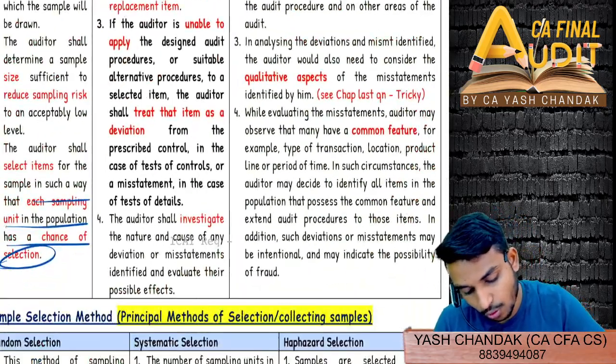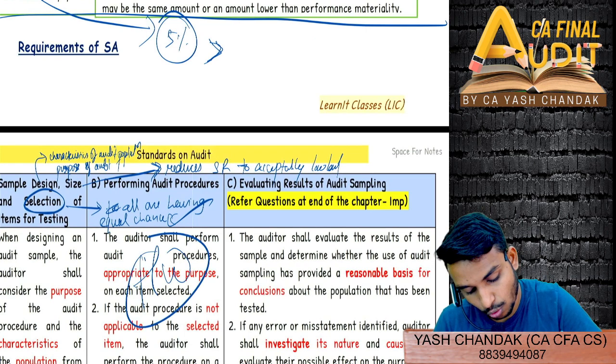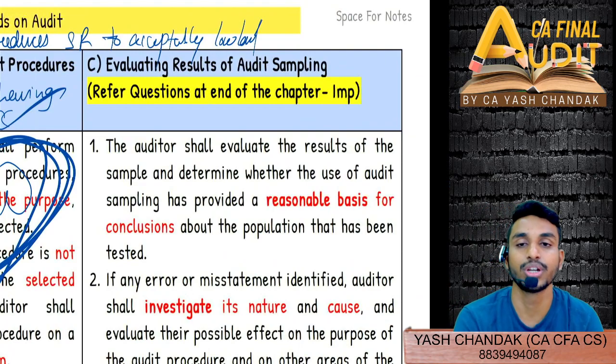Now give this as a homework. Performing audit procedure is your homework. Please do give it a read. Come to here, evaluating results of audit sampling.